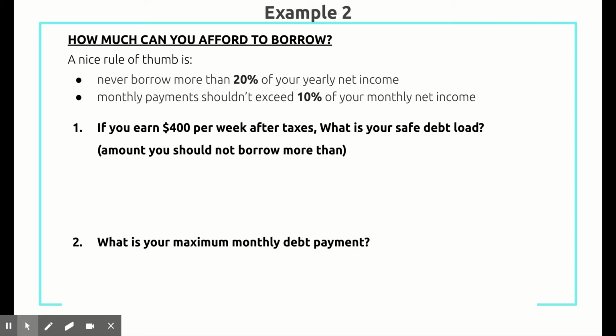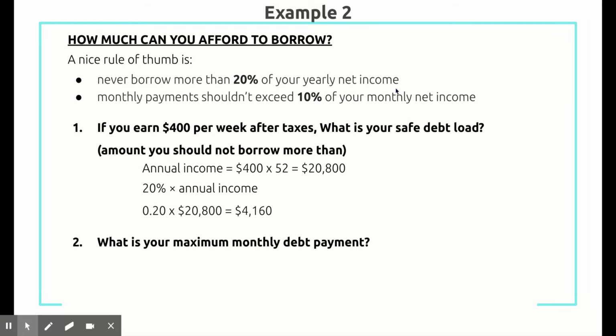So $400 per week, there are 52 weeks in a year. That means the annual income is $20,800. We need to find out the annual income because we need it for the yearly net income. Then we take 20% times the annual income. So 0.20 times 20,800 gives me 4,160. So you should not be borrowing more than about 4,000.